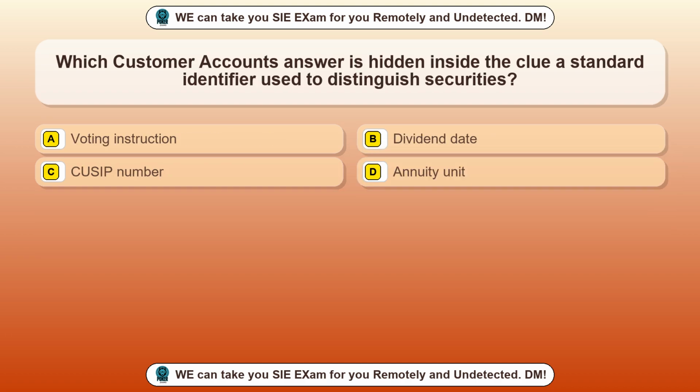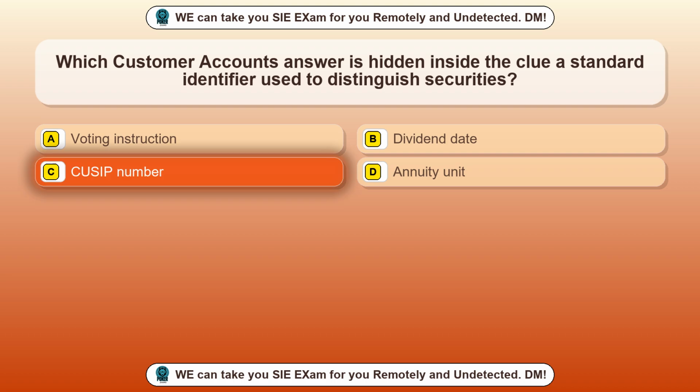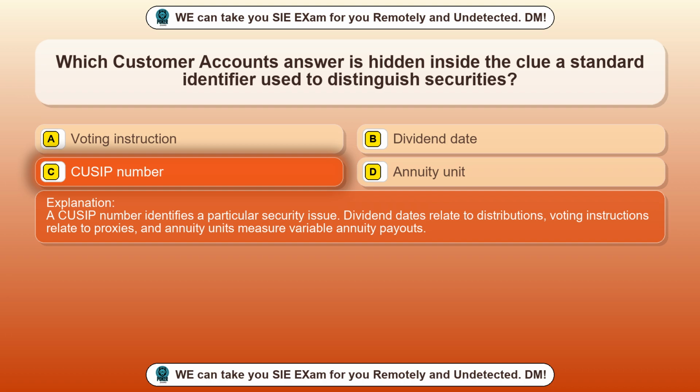Question 16. Which customer accounts answer is hidden inside the clue, a standard identifier used to distinguish securities? Option A, voting instruction. Option B, dividend date. Option C, CUSIP number. Option D, annuity unit. The correct answer is option C, CUSIP number. A CUSIP number identifies a particular security issue. Dividend dates relate to distributions, voting instructions relate to proxies, and annuity units measure variable annuity payouts.